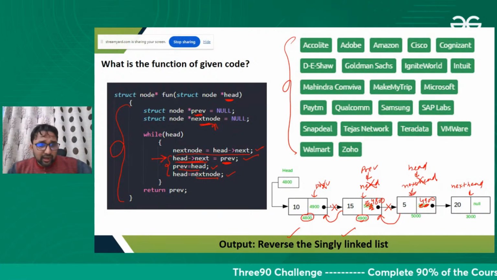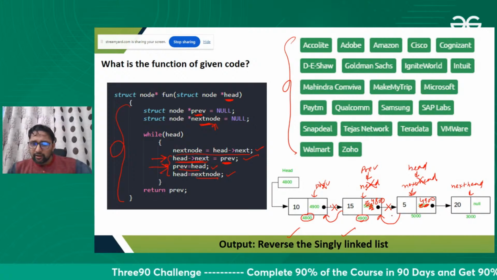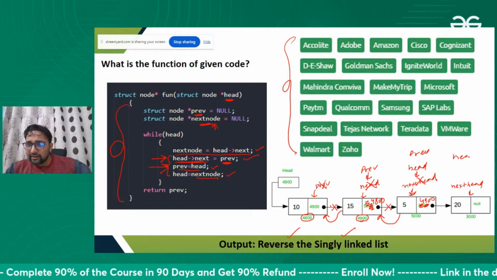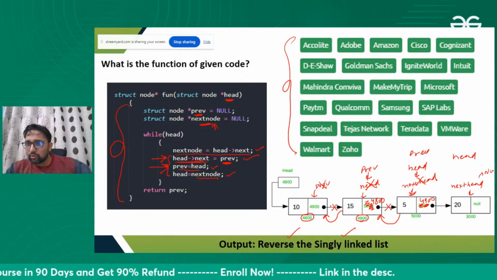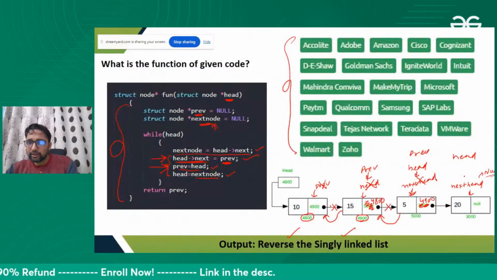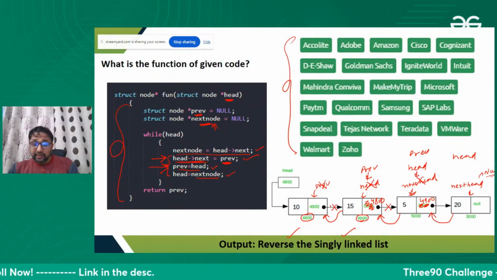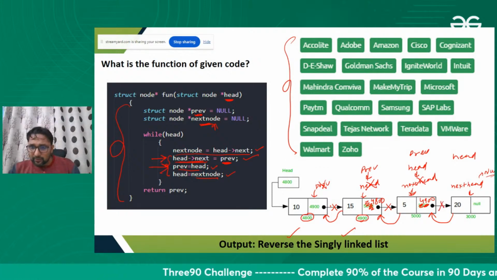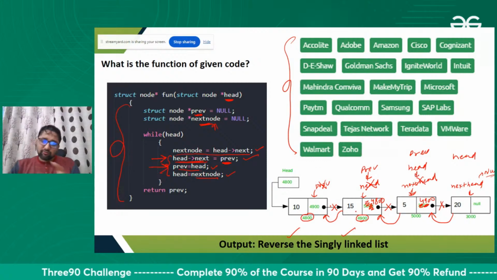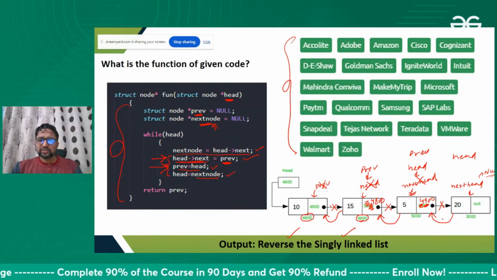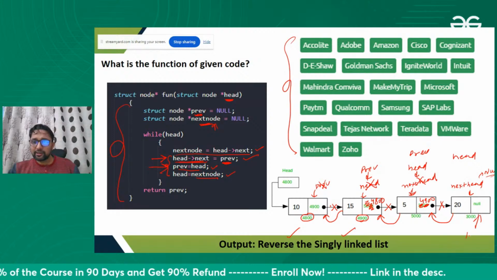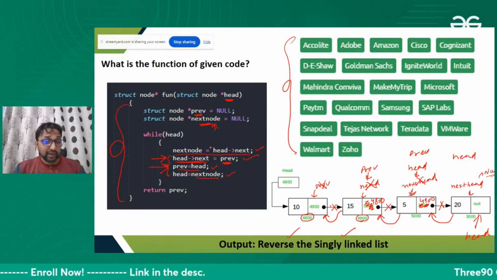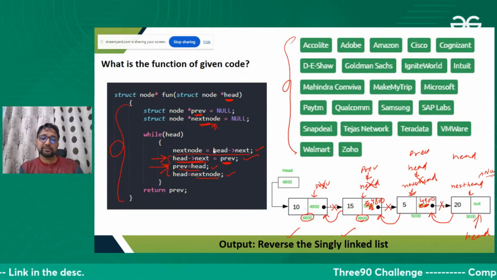After executing this statement, after making this link, we move previous here, head here, and next of head will actually be null, as there is no further node. We keep doing this. So you can see we are breaking the previous link and linking the next node with the previous one, previous one, previous one. So this is reversing our linked list. Our new head will be here. Go through this code for more clarity.